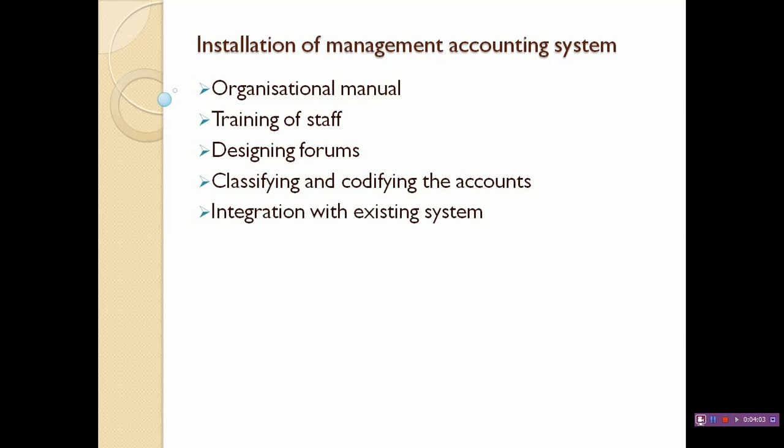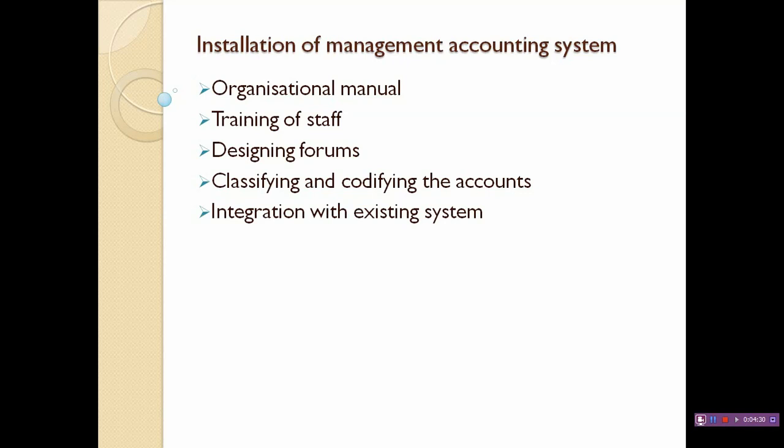Next one, integration with the existing system. By integration, we mean that the organization will already be using a normal system, whatever system the organization has already used. Here the management accounting is an extra system that is implemented in the organization apart from the original system running in the organization.